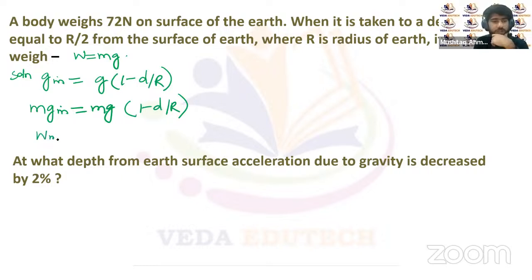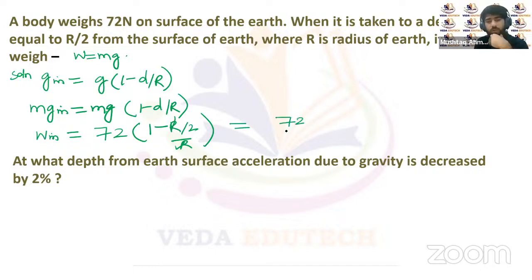Let's call that W inside. And the weight on the surface of Earth is given as 72 newtons. Now at a depth of R by 2, it will be equal to 1 minus 1 by 2, which is half, so 72 upon 2, that will be equal to 36 newtons. So it means that the weight of the body will become half at a depth of R by 2. The weight will become 36 newtons.